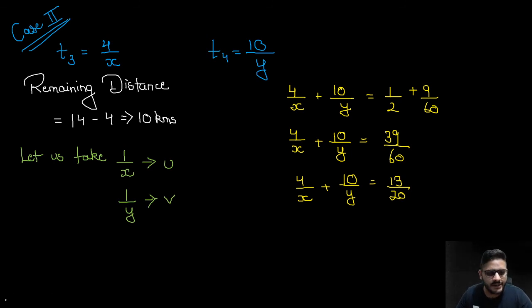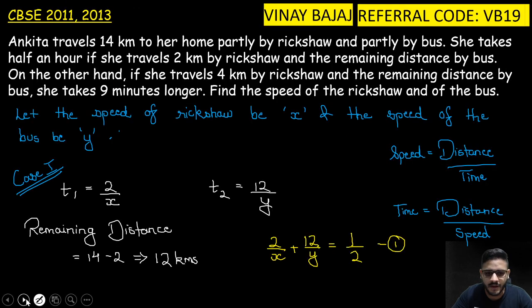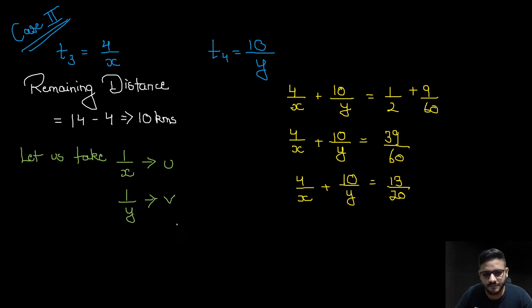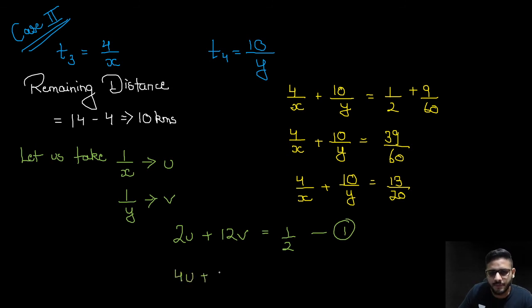So we get the equations as 2u plus 12v is equal to half, and this is my equation 1. The second equation which we get is 4u plus 10v is equal to 13 by 20. तो चलो फिर शुरू करते हैं.